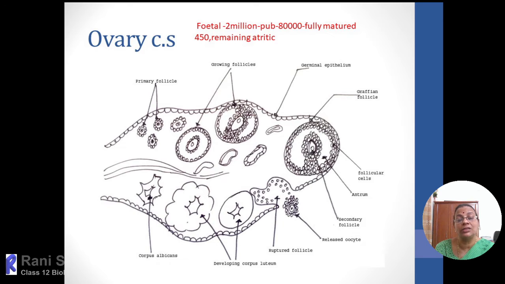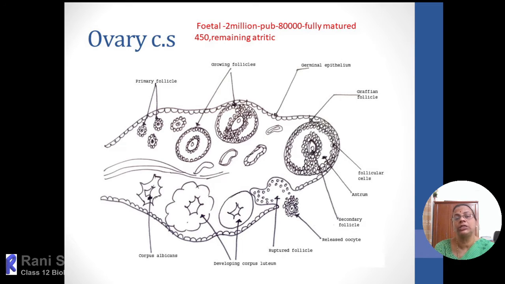Then when the girl attains puberty, the follicular development will start. Out of these 80,000 follicles, nearly 20 to 30 follicles will absorb FSH every month from the pituitary, and the follicular development starts.